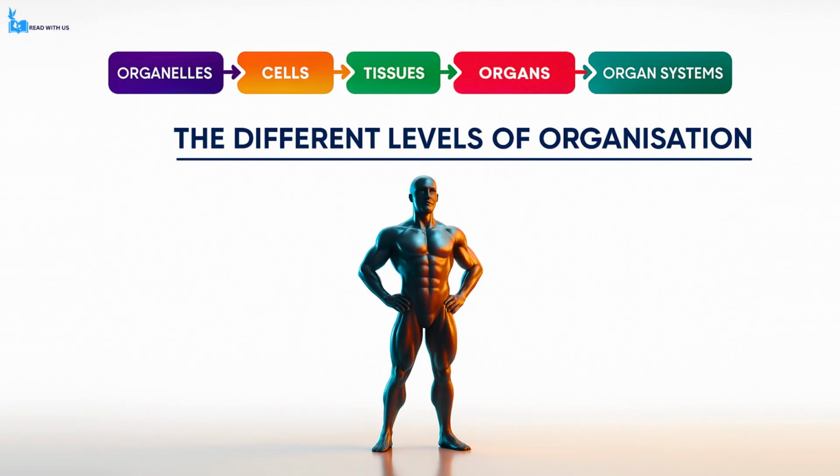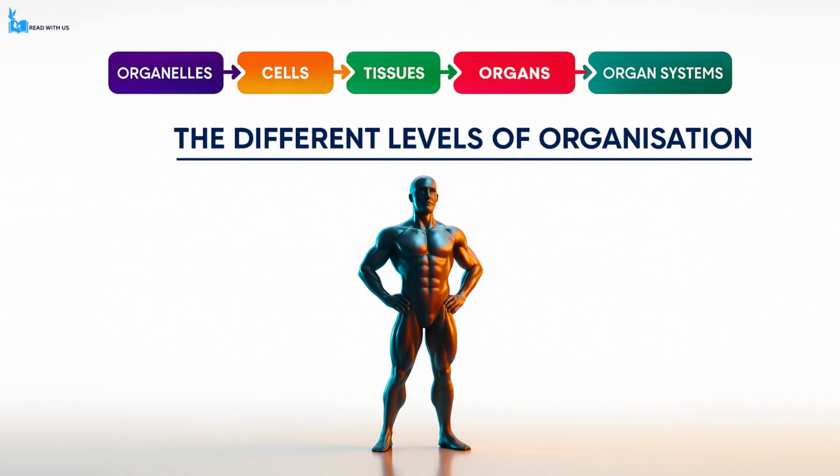In this video, we are going to explore the different levels of organization found within a multicellular organism, such as a human being. This includes examining how structures as small as organelles work together through progressively larger and more complex levels to ultimately form a fully functioning organism. We will discuss the connections and relationships between organelles, cells, tissues, organs, organ systems, and finally the complete organism.